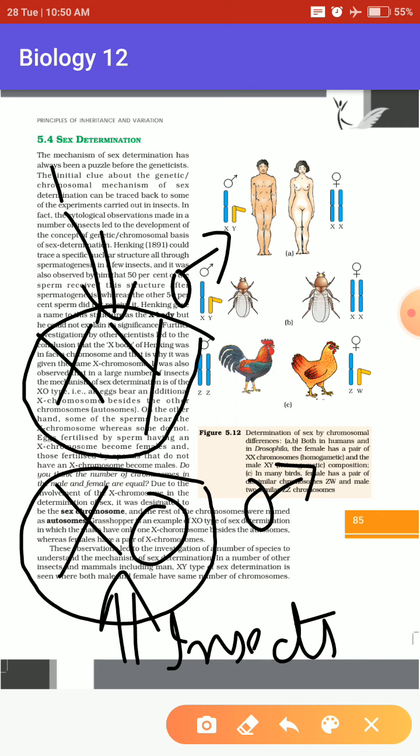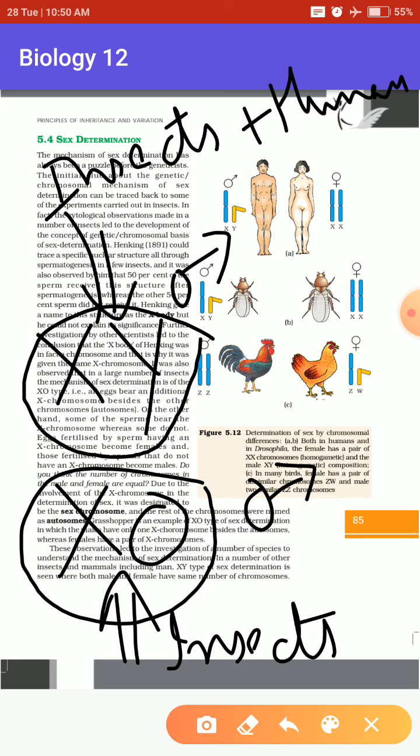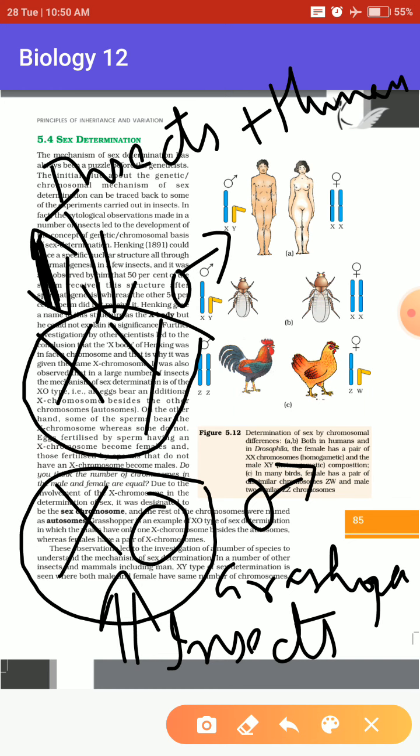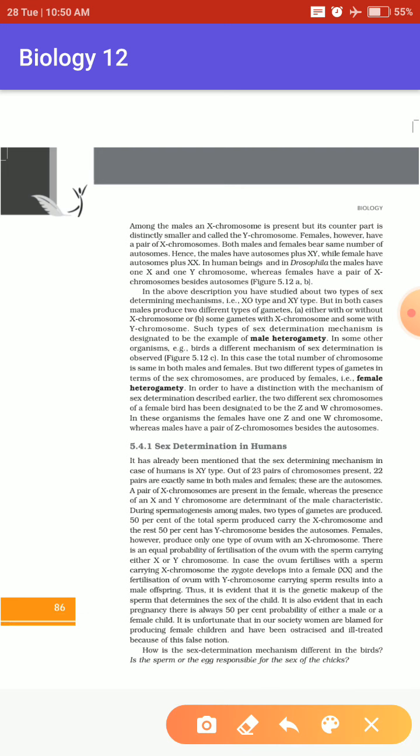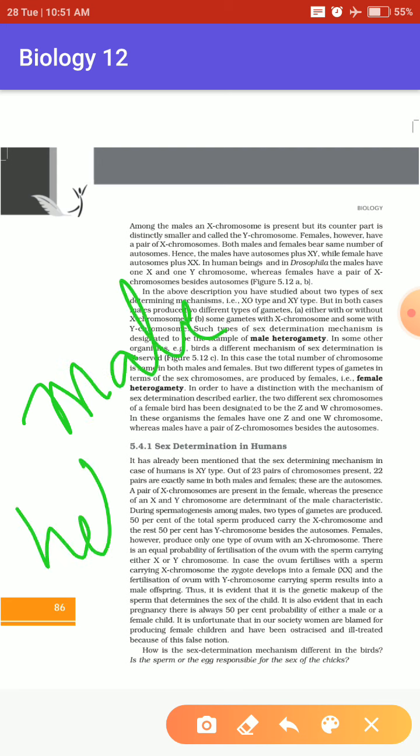These were also found in some of the insects, and also in the human category. The Drosophila melanogaster insects come under this category. Insects like grasshopper come under this XO type of category. So the gender of the next generation species was controlled by the male gametes, so such type of chromosomal structure, XO type and XY type, were known by the name